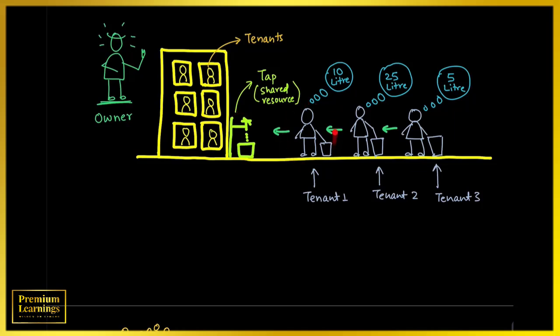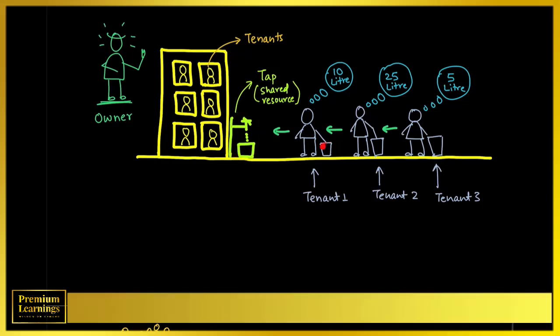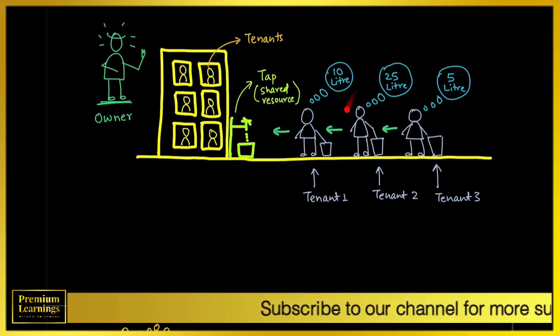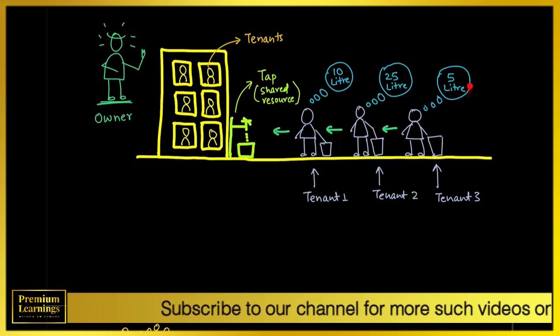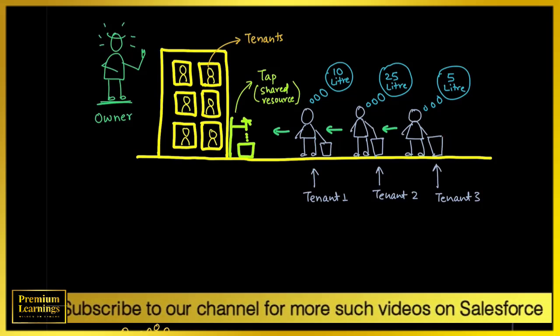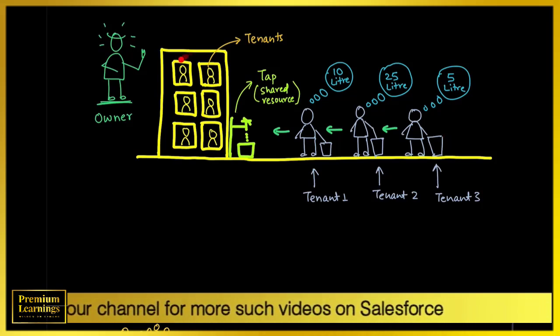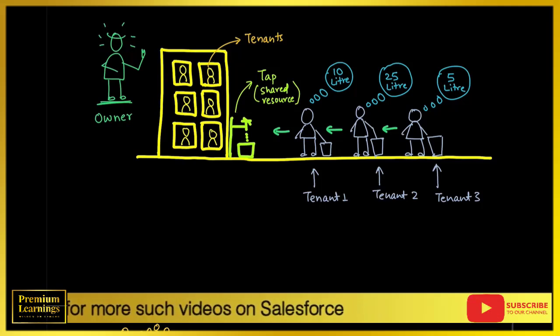These tenants require water and want to use this tap to get water in their buckets. One tenant wants 10 liters of water, another tenant wants 25 liters, and the third one wants 5 liters. Basically all these tenants living in this society want to use the shared resource, which is a tap.